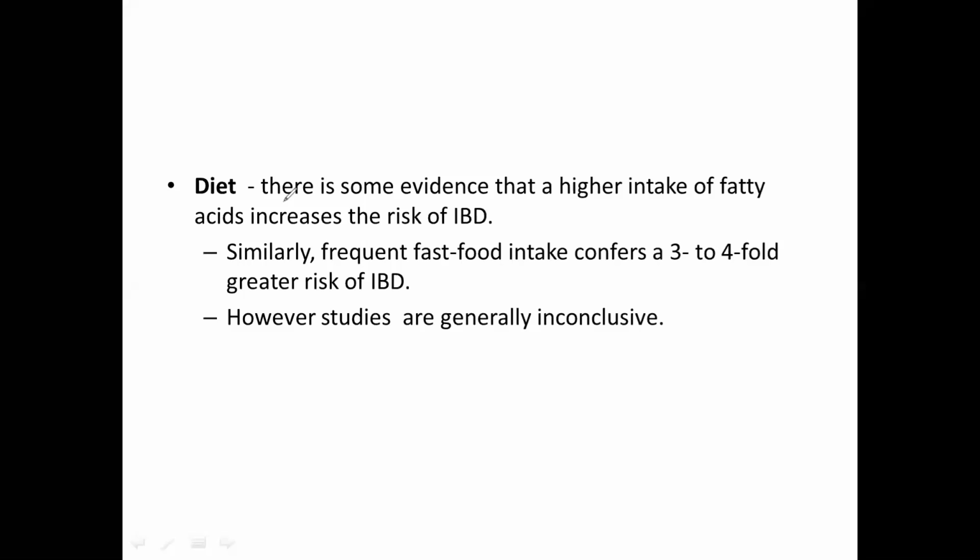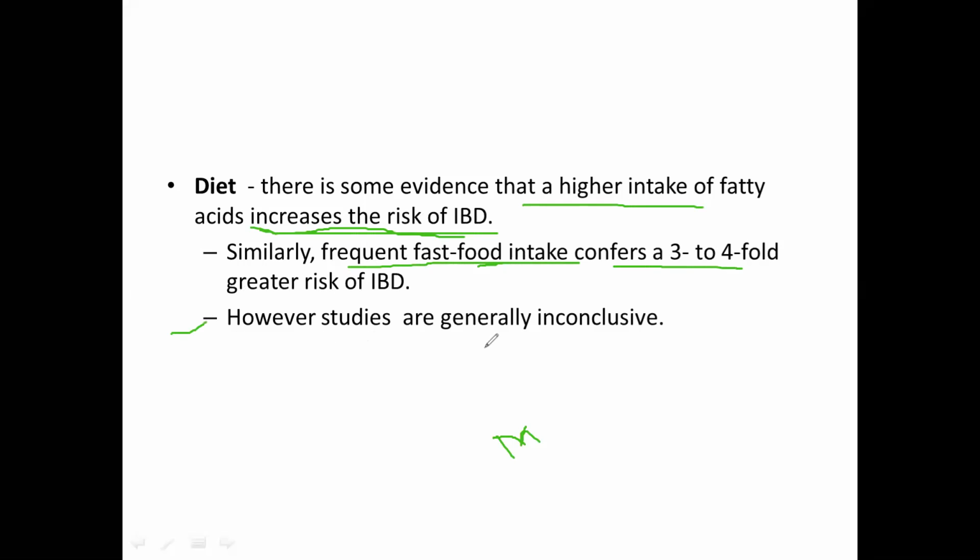There is some evidence that higher intake of fatty acids increases the risk of inflammatory bowel disease. As you all know, MUFA and PUFA, that is monounsaturated fat and polyunsaturated fat, these types of fats can increase the risk of inflammatory bowel disease. Similarly, frequent fast food intake confers a 3 to 4 fold greater risk for inflammatory bowel disease.